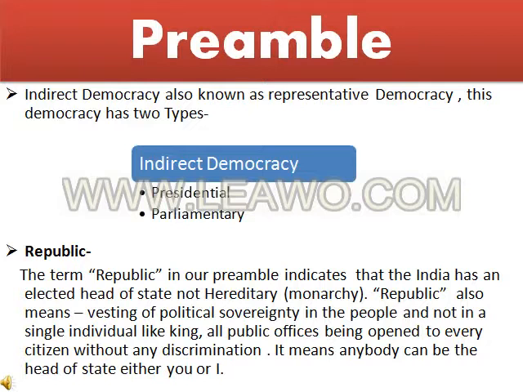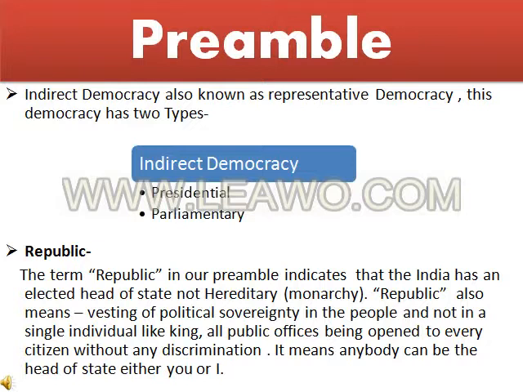Now the next word is republic. What does it mean, republic? Why has this word been added in the preamble? The term republic in our preamble indicates that India has an elected head of state, not hereditary. Republic also means a vesting of political sovereignty in the people and not in a single individual like a king. All public offices are open to every citizen without any discrimination. It means anybody can be the head of a state, either you or I.